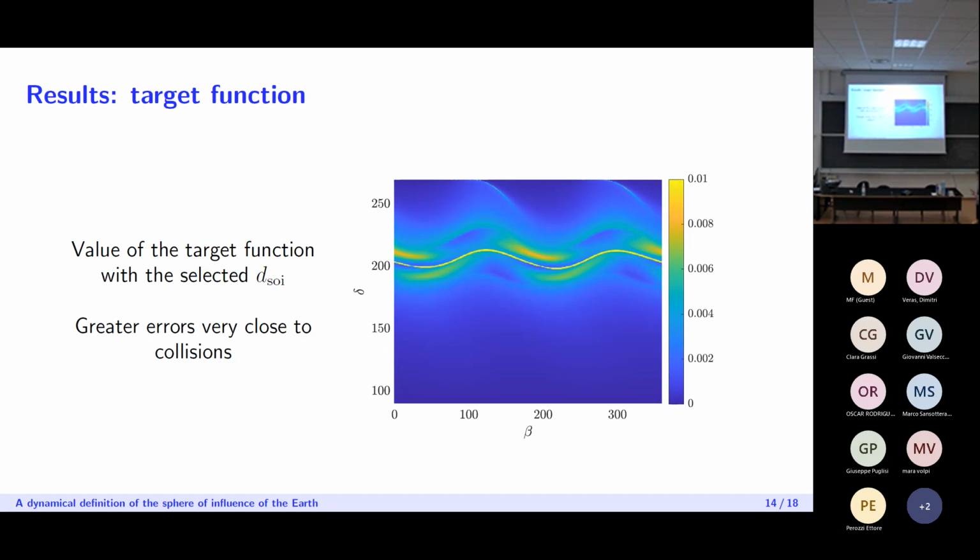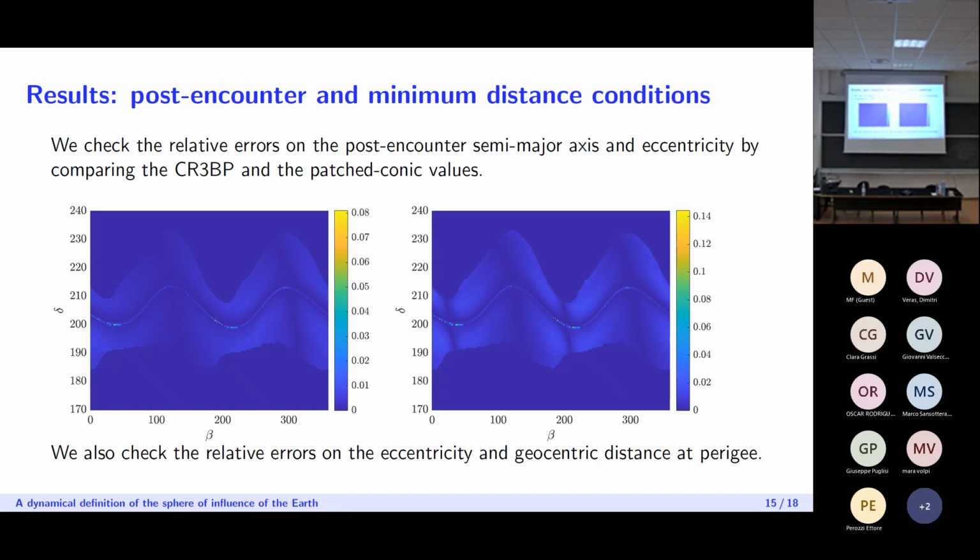Here I've plotted instead the value of the target function with our selected radius of the sphere of influence. So this is basically the lowest error that we can get. And here you can see that the errors are generally quite low. The only region where it gets really high is for points that are on the collision curve or very close to it.